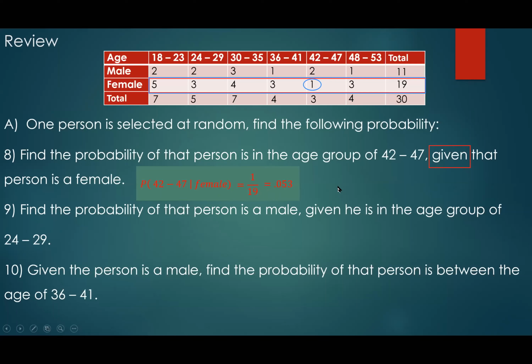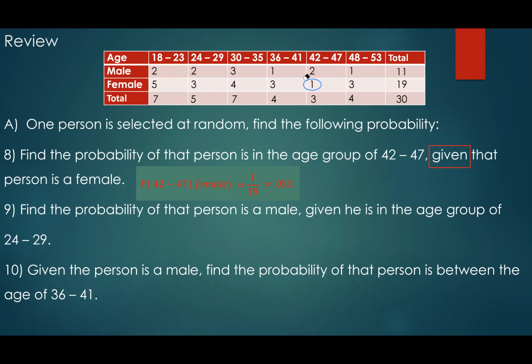Something happened here: we want to pick a person who is in this age group, given that all the females have been taken out, right? So everybody see that in this case, we have 1 over 19 and not 1 over 30 or anything like that, okay? And as you look at 9 and 10, it's all the same idea in the sense that it's all the word "given." All of these deal with the word given.